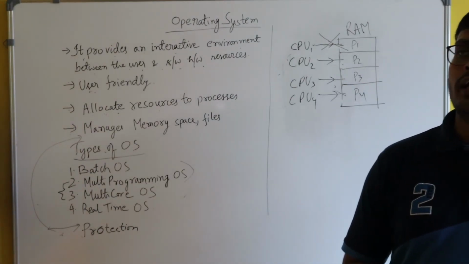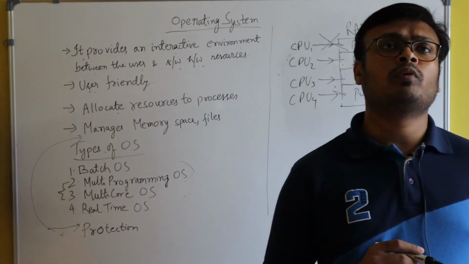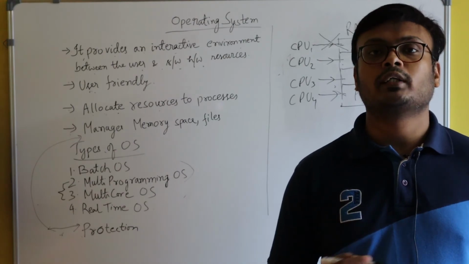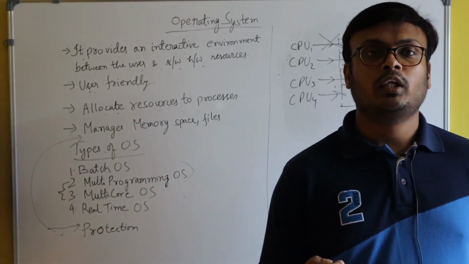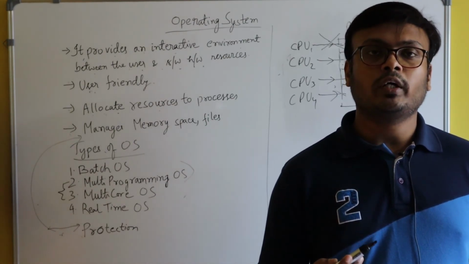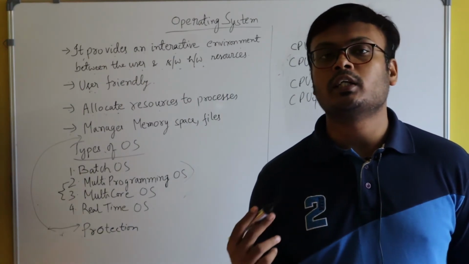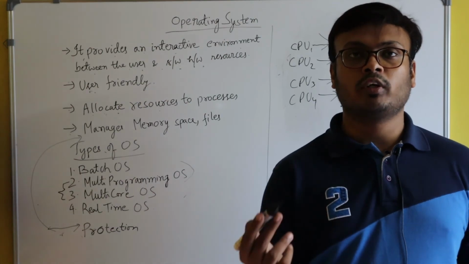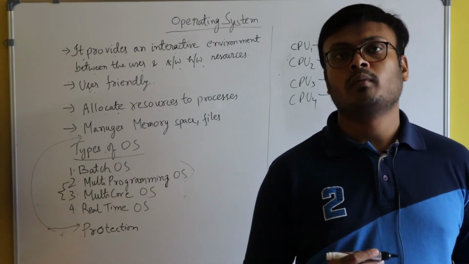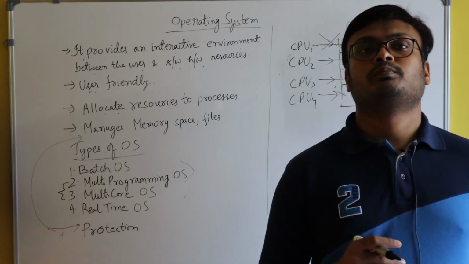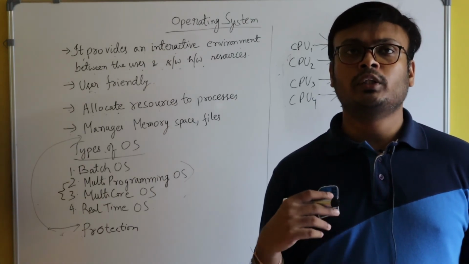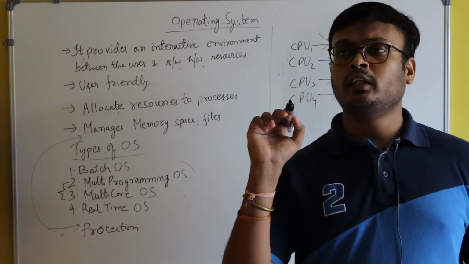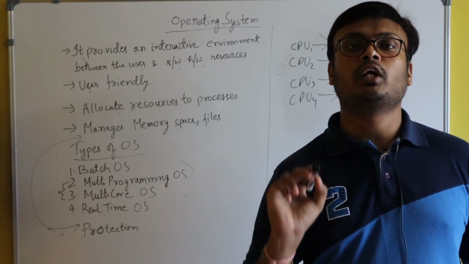And I give you one more interesting example. Suppose a space organization, for example ISRO, wants to launch a rocket. In order to launch a rocket, several factors are to be considered, like weather condition and geographical location. Suppose they have fixed a date on which they will launch the rocket.